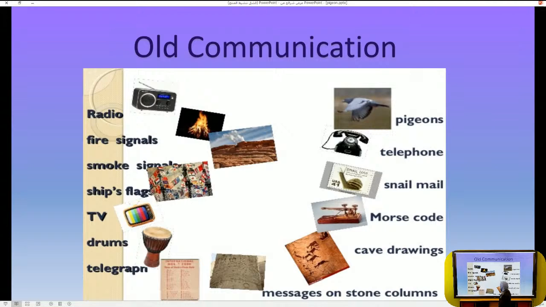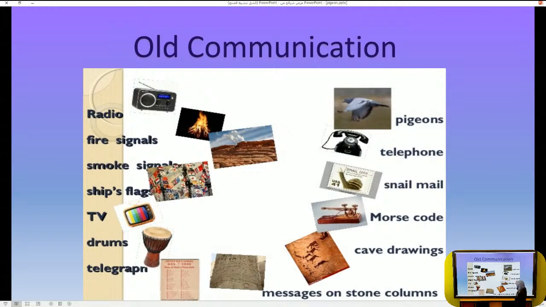If we go to the old communication, here they put radio, TV, telegraph, and Morse code as parts of the old, and telephone. But the oldest ones, we have fire signals, smoke signals, we have ship's flags in the sea, we have drums for jungle people, we have drawings of messages on stones and in caves in the ancient past.